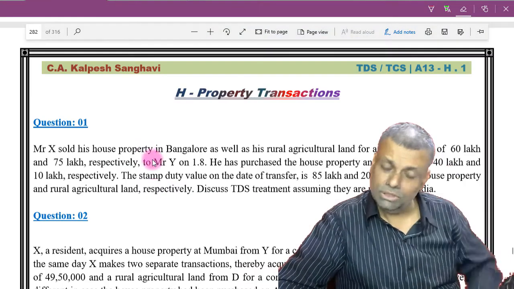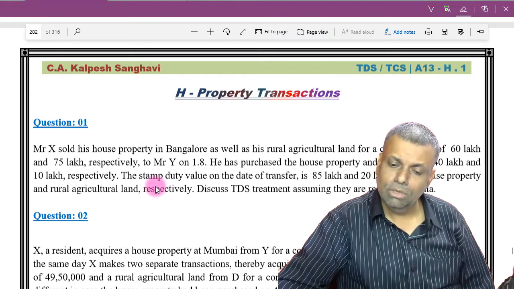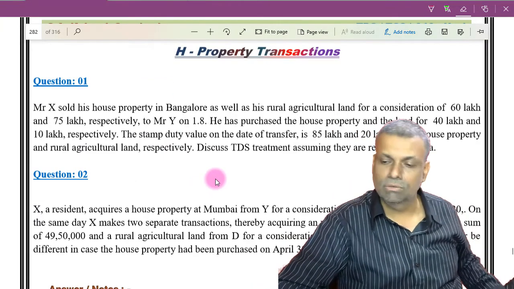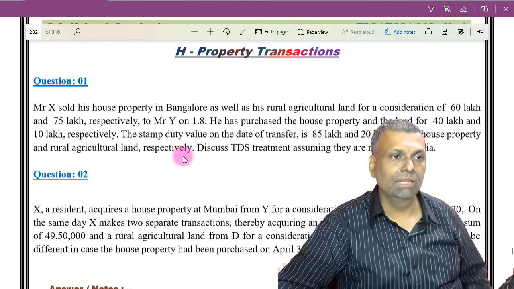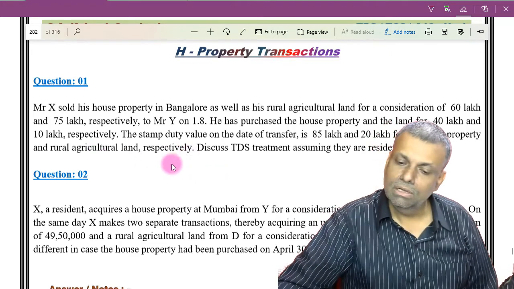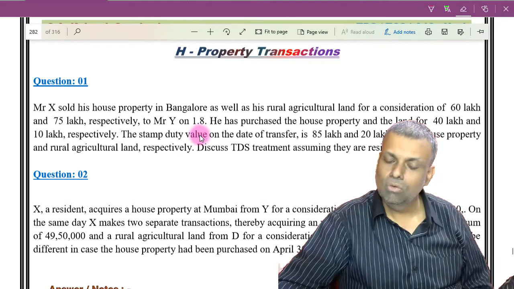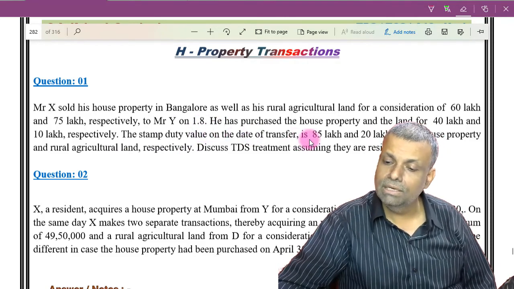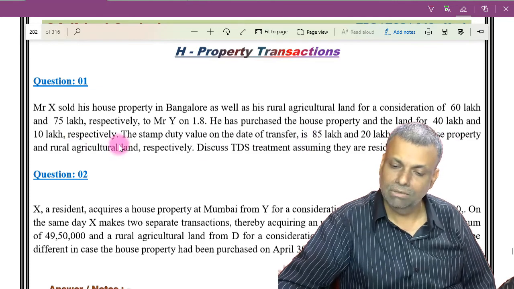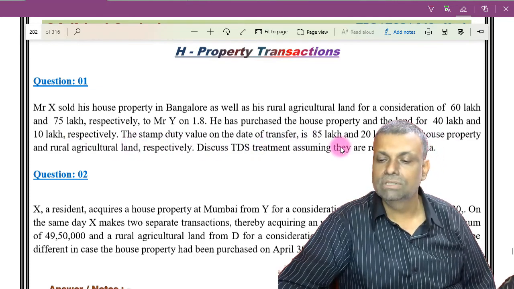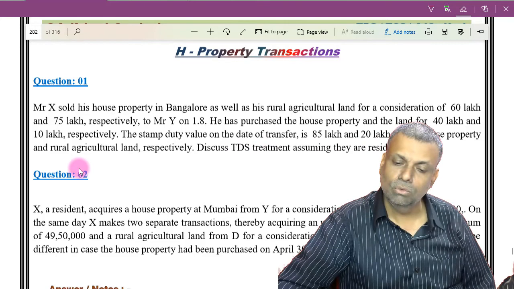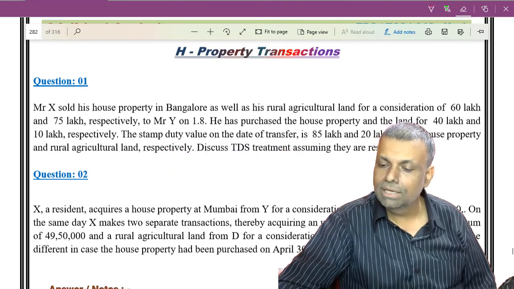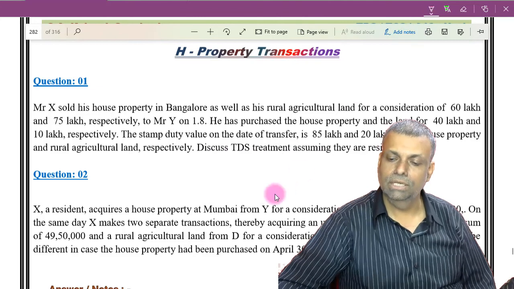Okay. Come to question number 1. X sold a house property at Bangalore as well as his rural agricultural land for consideration of rupees 60 lakhs and 75 lakhs respectively to Mr. Y. Now on 1st of August, he has purchased a house property and land for 40 lakhs and 10 lakhs respectively. The stamp duty value on the date of transfer is 85.20 lakhs for the house property and the rural agricultural land respectively. Discuss the TDS treatment assuming that they are resident in India.